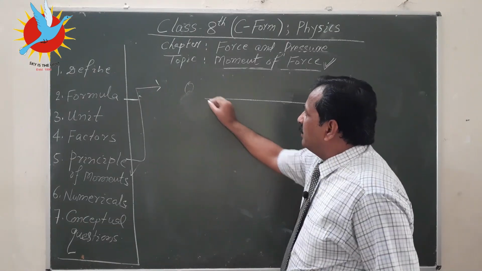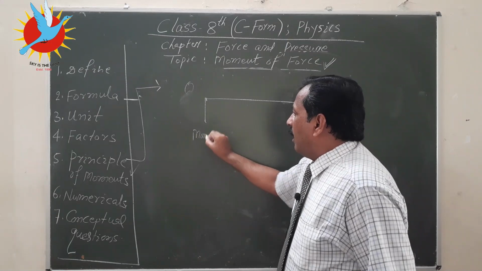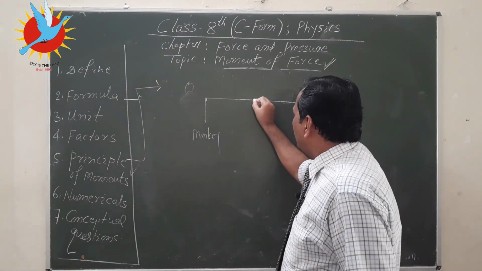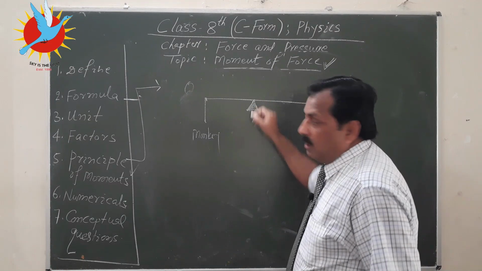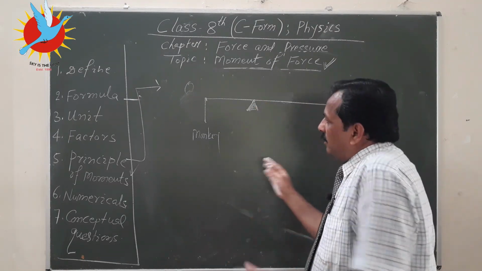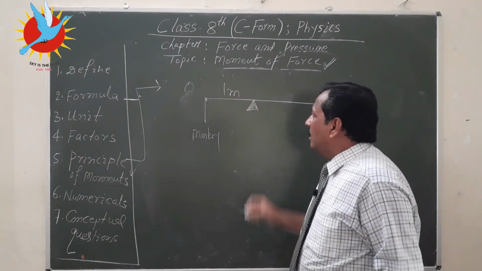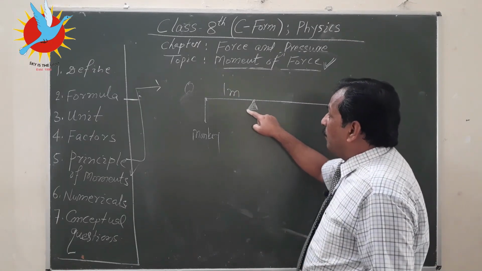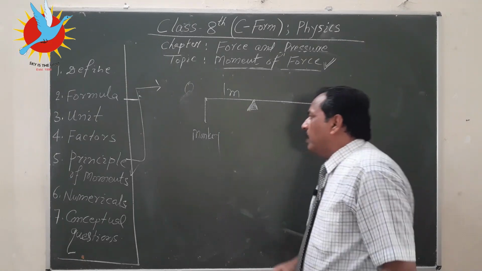So, this is the 5 meter mark, and this is the monkey, and the pivot is at, I am modifying that question, the 1 meter mark from the monkey. Let us understand it this way.